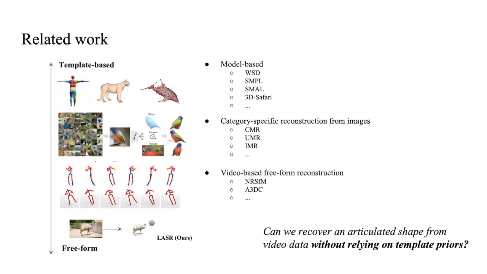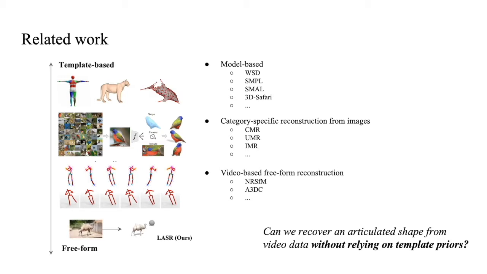To deal with this challenge, previous work often relies on strong category-specific priors in the form of parametric shape models or shape templates, such as SMPL for human, SMAL for quadrupeds, and recent category-specific mesh reconstruction methods. However, in the world of SLAM and structure from motion, rigid structures can be recovered without strong shape priors by instead relying on data likelihoods extracted from multi-view images. We exploit the intermediate regime between these two extremes.